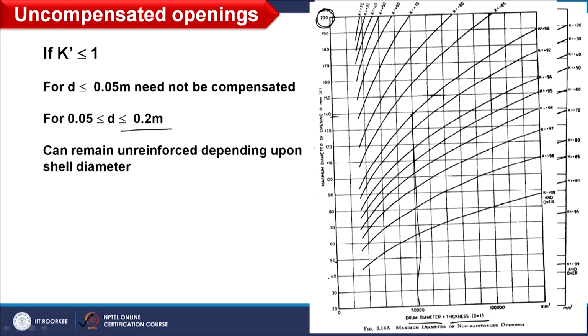On the other hand, beyond 200, because this figure speaks only up to 200, so beyond 200 mm or greater than 0.2 meter opening, compensation must be required. So if let us say your opening is 0.21 or 0.22 and you are asked to examine whether compensation is required or not, in that case there is no need to calculate the K dash value or see this graph. You can directly say that compensation must be required for this, and therefore we need to carry out the whole calculation up to ring pad area as well as thickness of ring pad.